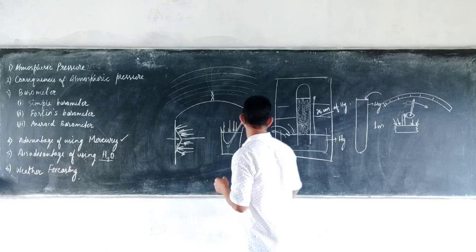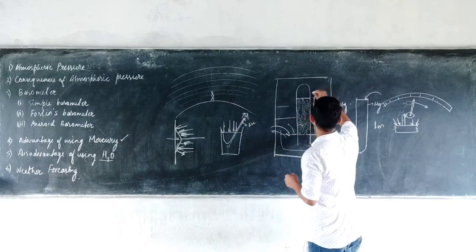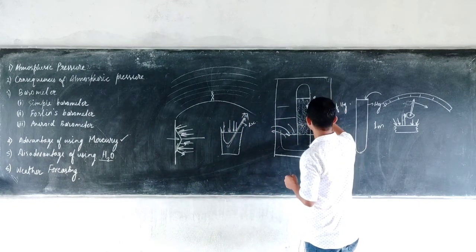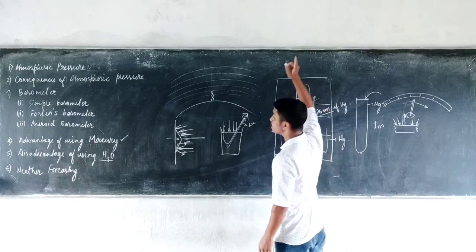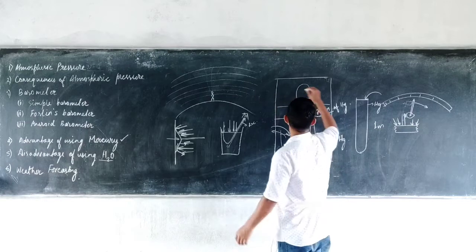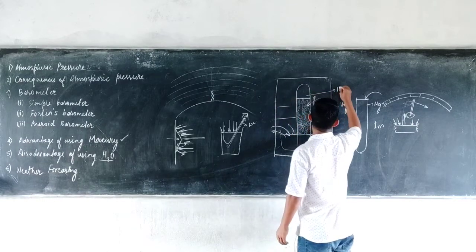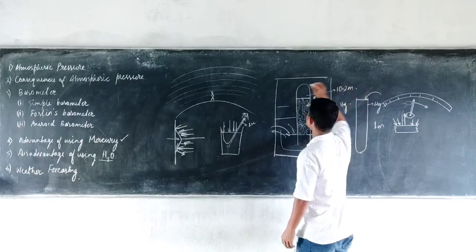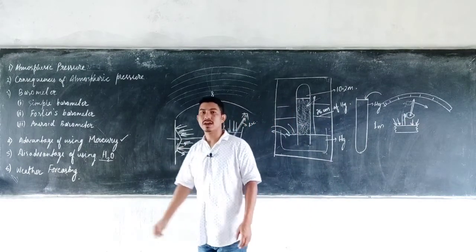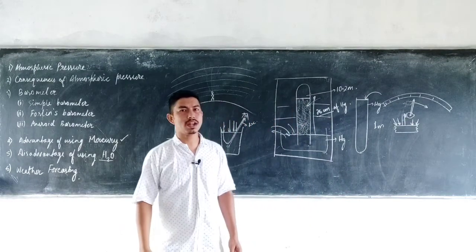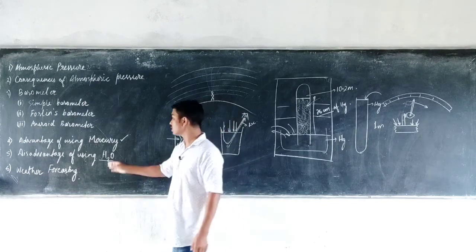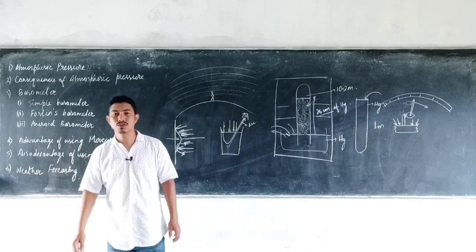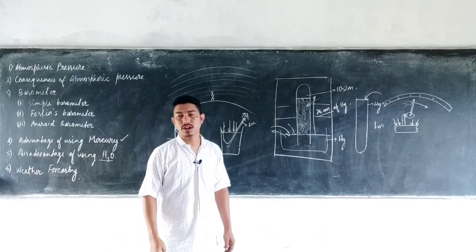So therefore, if instead of mercury I use water, you have to take a test tube which is around 11 meters high, because the water will rise up to around 10.2 meters in the test tube. That's why the size of the barometer will be very large and thus very inconvenient to carry. So those are the disadvantages of using water as a barometric liquid.